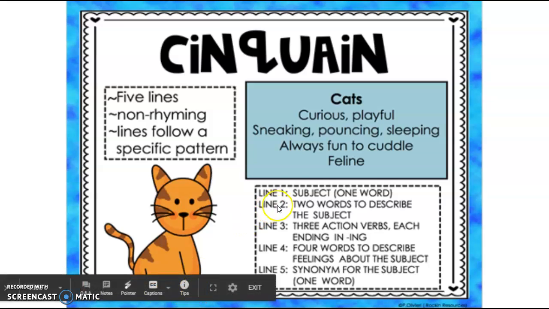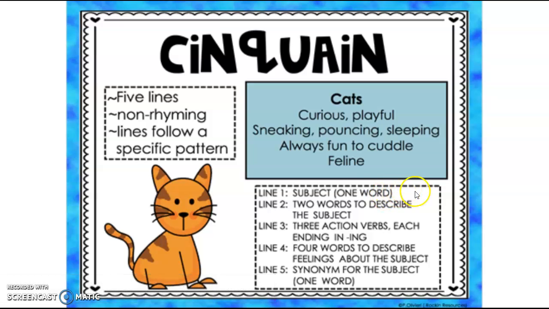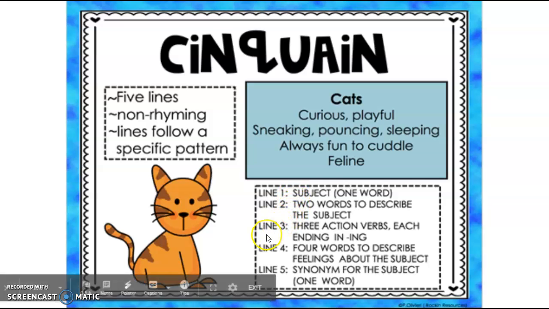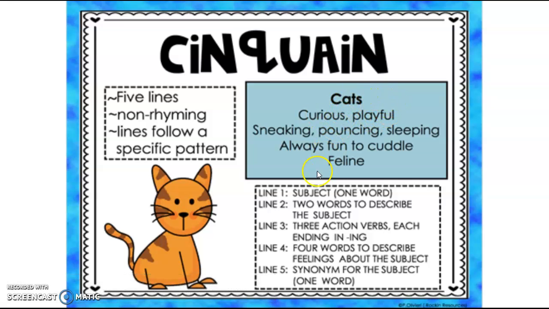So here in this box, it gives you directions on how to properly write a cinquain. Line 1, subject, which is one word. So the subject could be you, or the subject could be school. Line 2, 2 words to describe that subject. So curious, playful describes the subject cats.